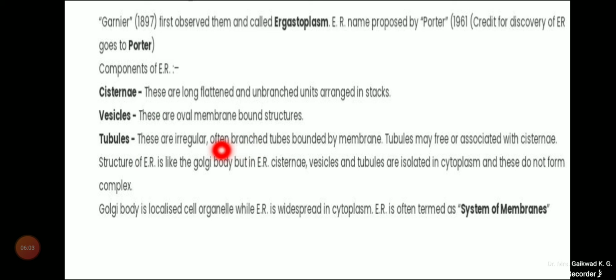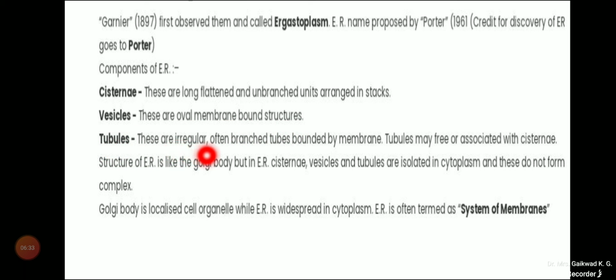In this slide, Garnier was the first to observe the endoplasmic reticulum, and the components are given. The cisternae are long, flattened, unbranched units arranged in stacks. The vesicles are oval membrane-bound structures.